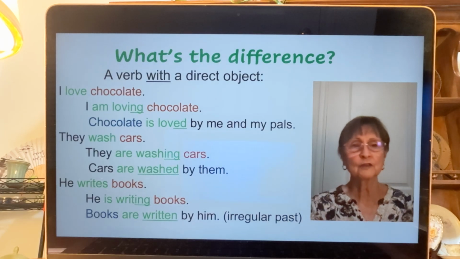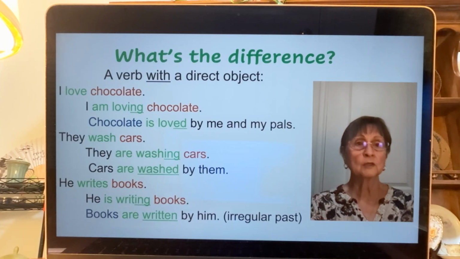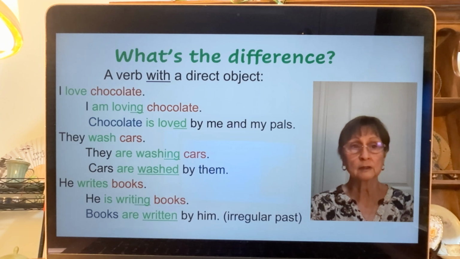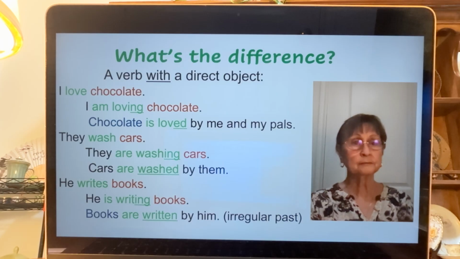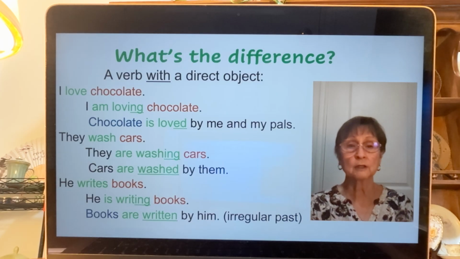So let's look first of all with the sentence where the verb has a direct object. This is a verb with a direct object. I love chocolate. Chocolate's a direct object. Now let's make it right now. I am loving chocolate. At one time I didn't, but now I am loving chocolate. Chocolate is still the direct object, so we have one. So let's move the direct object to the front. Chocolate. Now the verb isn't loving anymore because chocolate doesn't love anything.